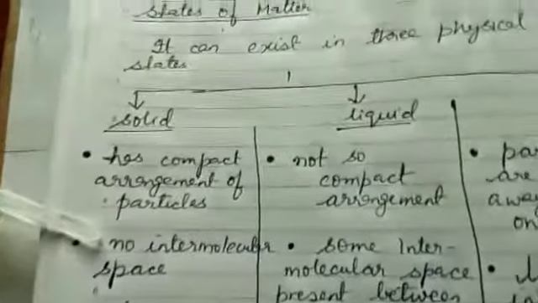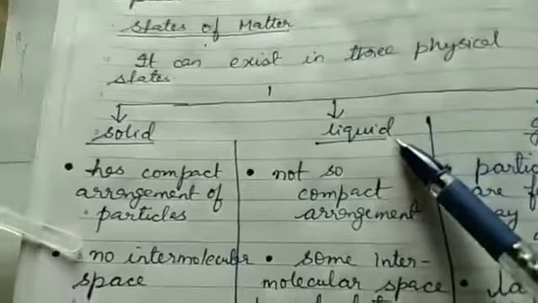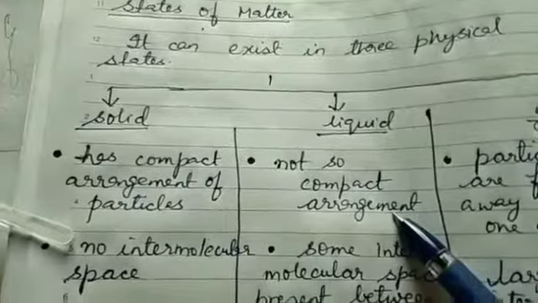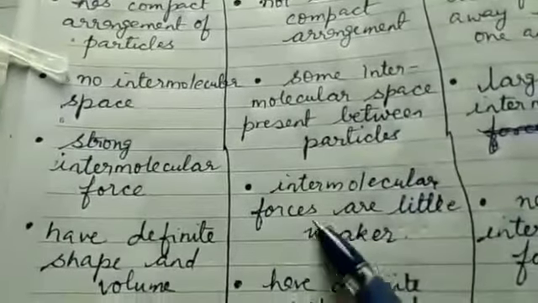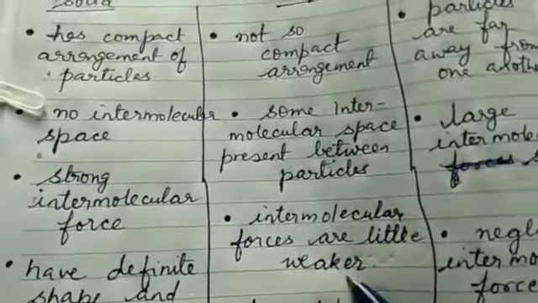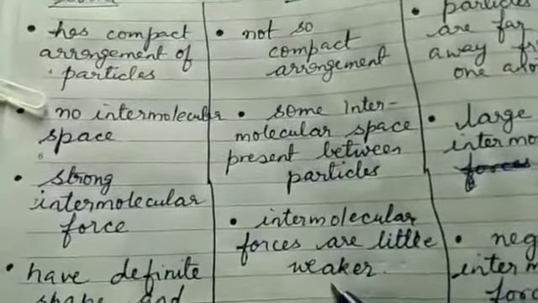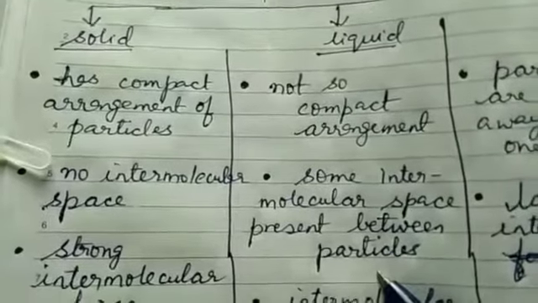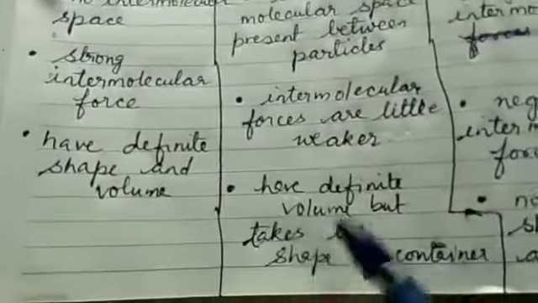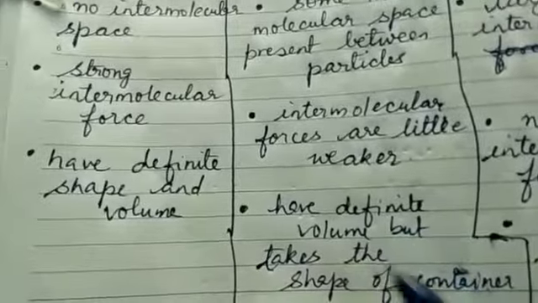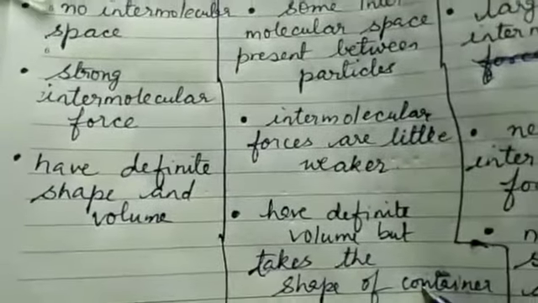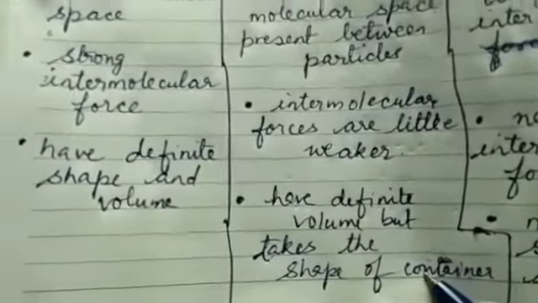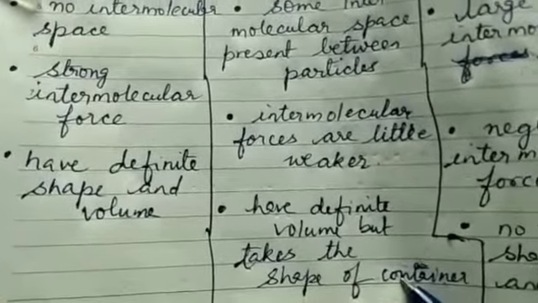Now coming to the second state of matter, liquid. Liquids do not have so compact an arrangement. Why? It is because of weaker intermolecular forces. Liquid particles have smaller intermolecular forces between them, due to which some intermolecular space is present between their particles, and they have definite volume, but they take the shape of the container. If we take water in a glass, it will take the shape of the glass. If we keep water in a plate, it will take the shape of the plate.